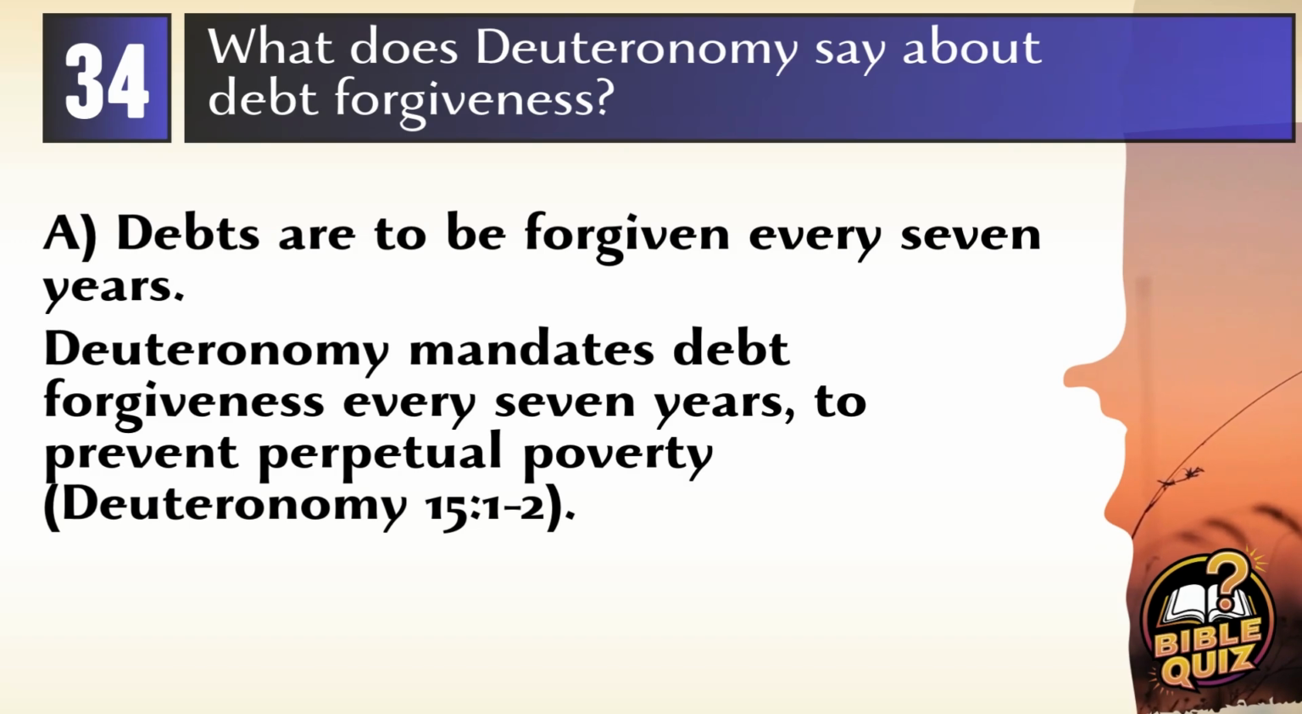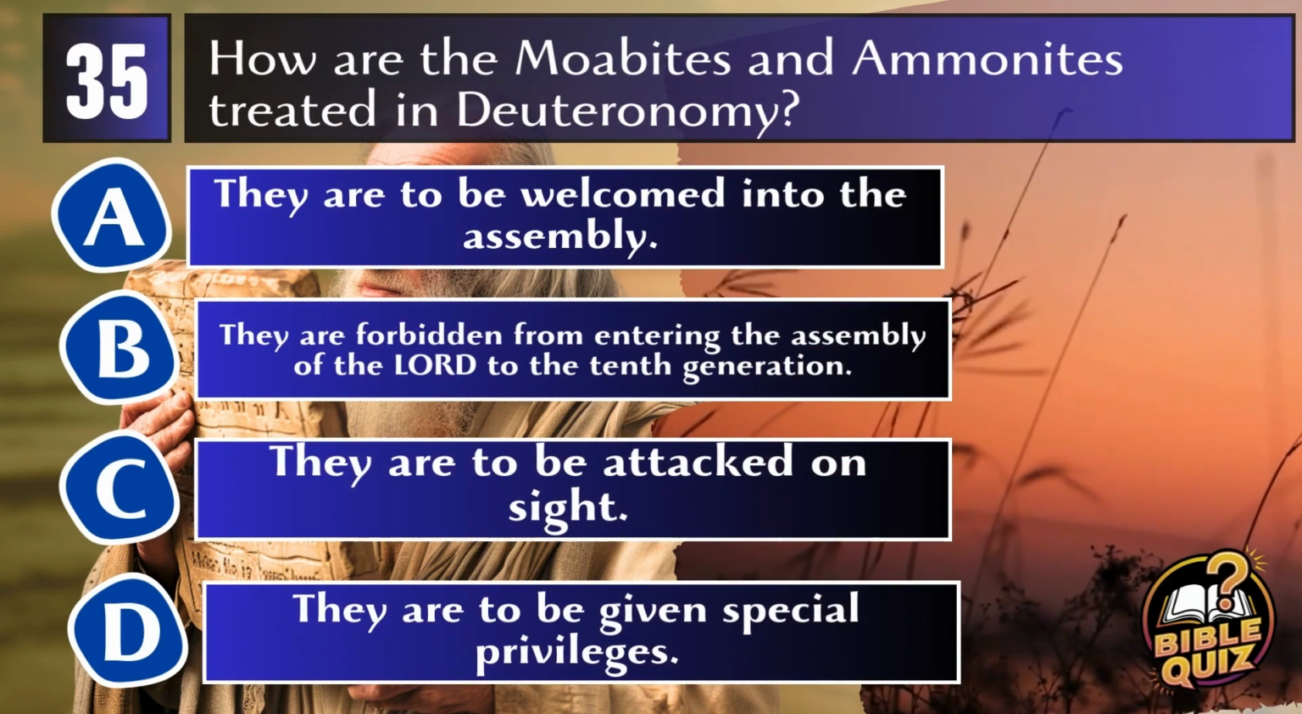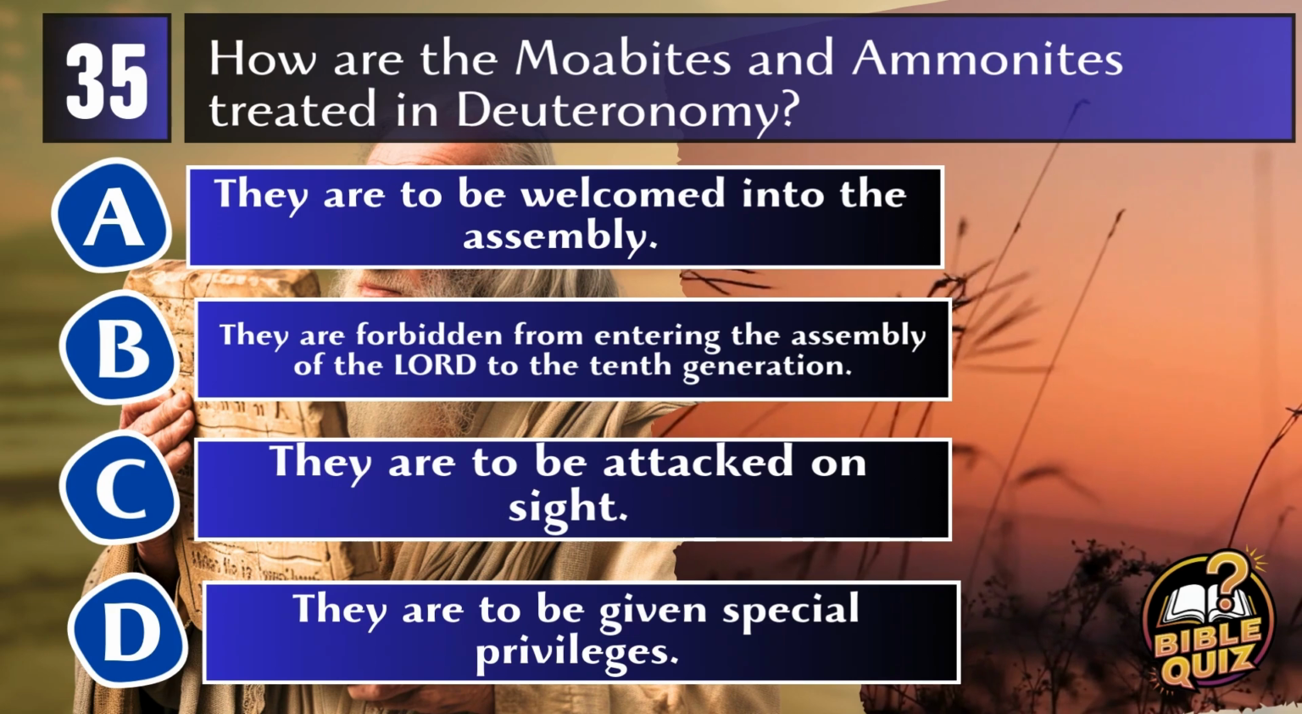Answer. A. Debts are to be forgiven every 7 years. Deuteronomy mandates that debts among the Israelites are to be forgiven every 7 years, promoting a cycle of release that prevents the perpetuation of poverty and debt within the community. Deuteronomy 15:1-2.